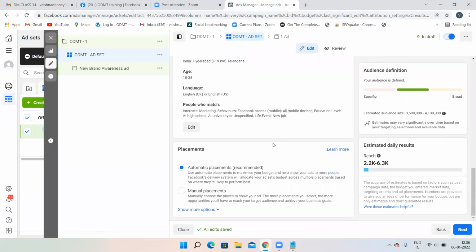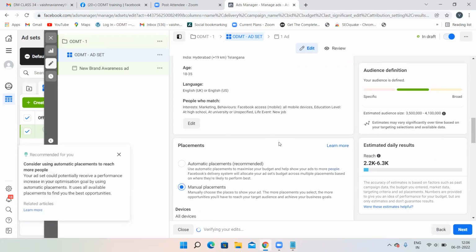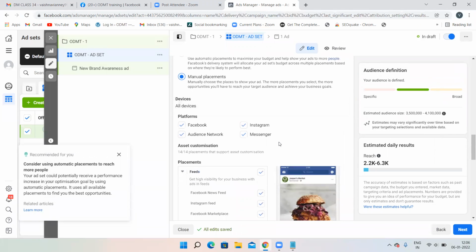So now comes placements. Placements, you already know, where you want your ad to appear is only known as placements. Do not go for automatic placements. Always go for manual. If you go for automatic, where your ad should not appear, there also your ad will appear and you will be losing money. So just click on this manual placements. Now it will tell you where you want your ad to appear.